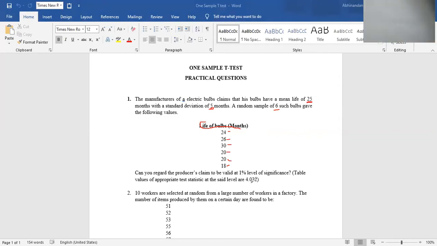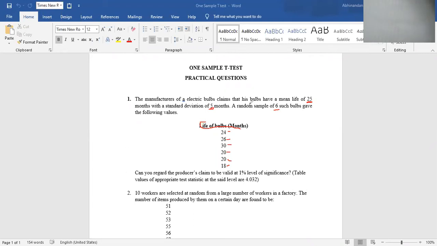What does it mean? A manufacturer of electric bulbs claims that his bulbs have a mean life of 25 months. So there is one manufacturer manufacturing electric bulbs. He may produce in lakhs, and he claims that his bulbs have a mean life, mean means average life, of 25 months.